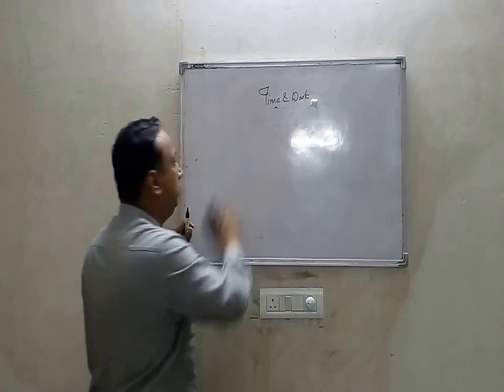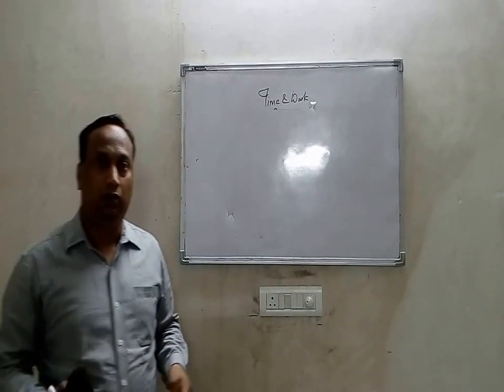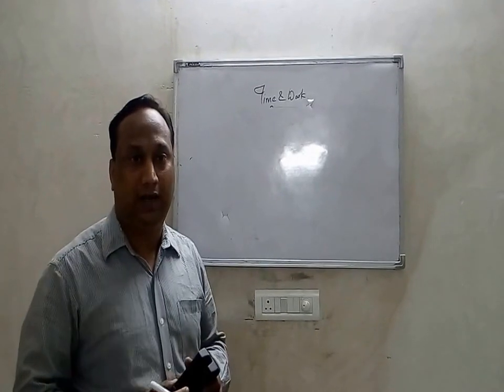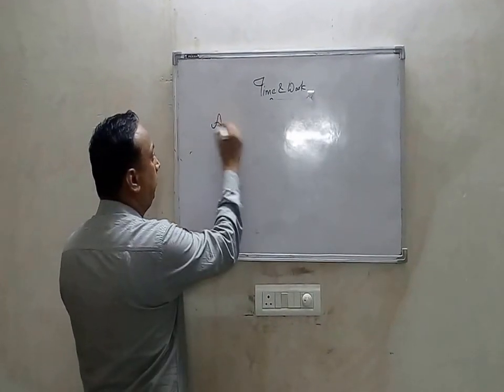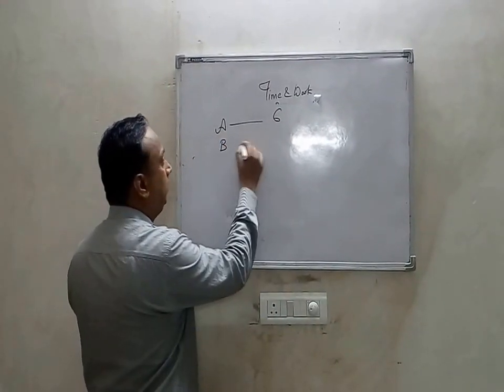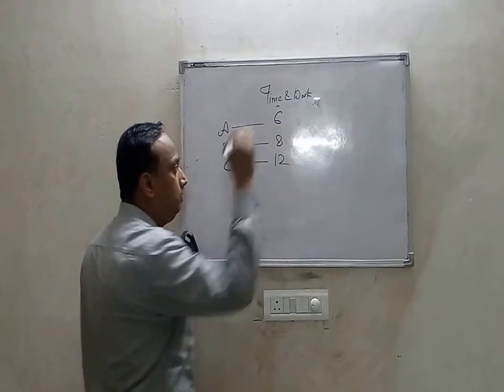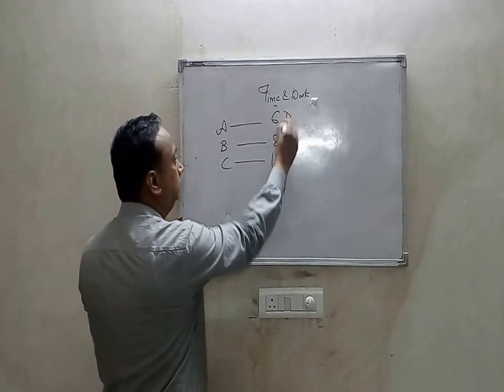These are the examples when only 2 persons are involved. Now see some examples where 2 or more persons are involved. A performs a work in 6 days, B performs the same work in 8 days, and C performs the same work in 12 days.